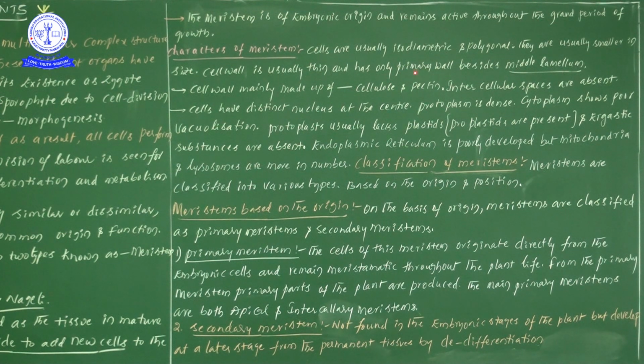Next, the cell wall is usually thin and has only the primary cell wall besides the middle lamella. The cells are isodiametric or polygonal in shape, and all these cells have small size and a thin cell wall. The primary cell wall is present just beside the middle lamella. The middle lamella is nothing but the cell plate. So what is a middle lamella?